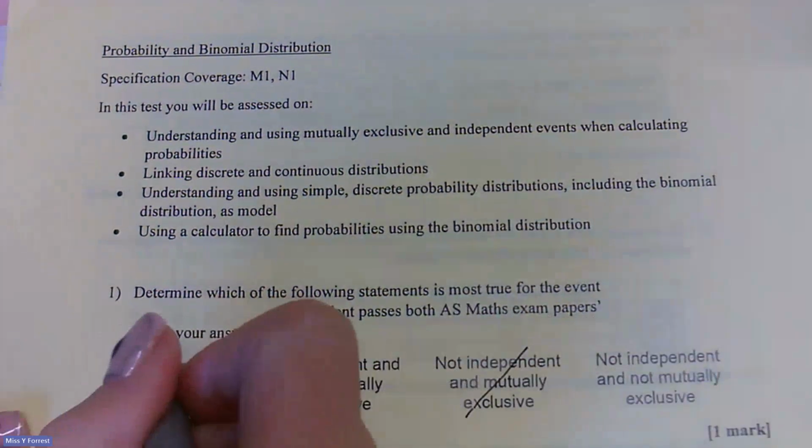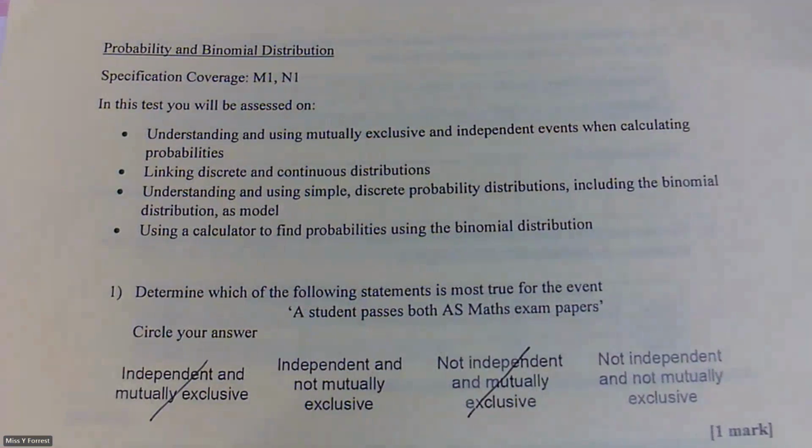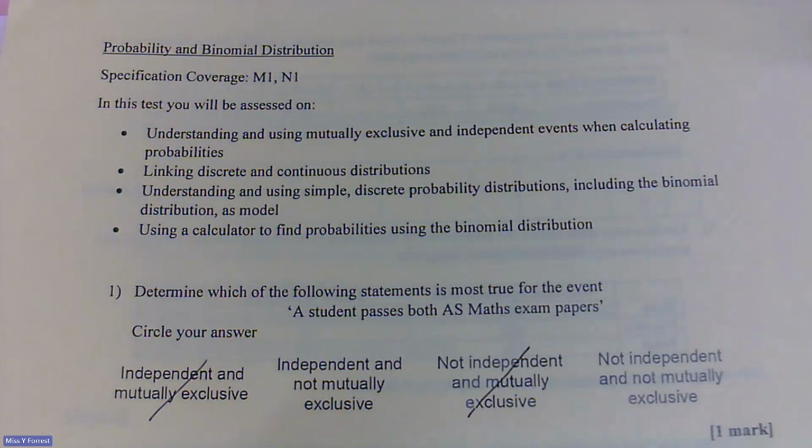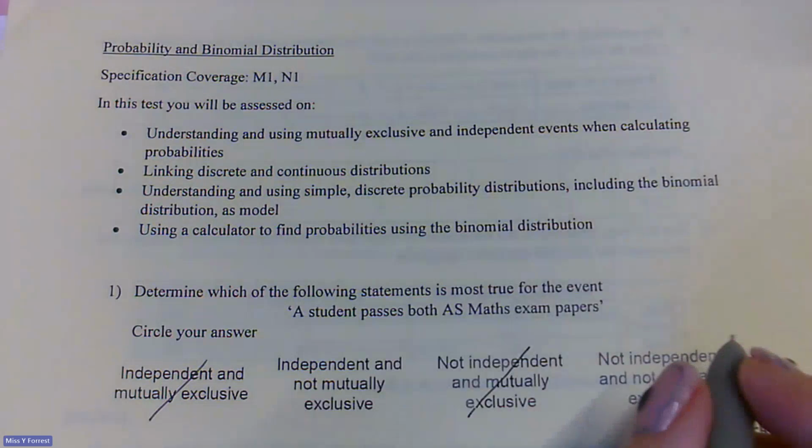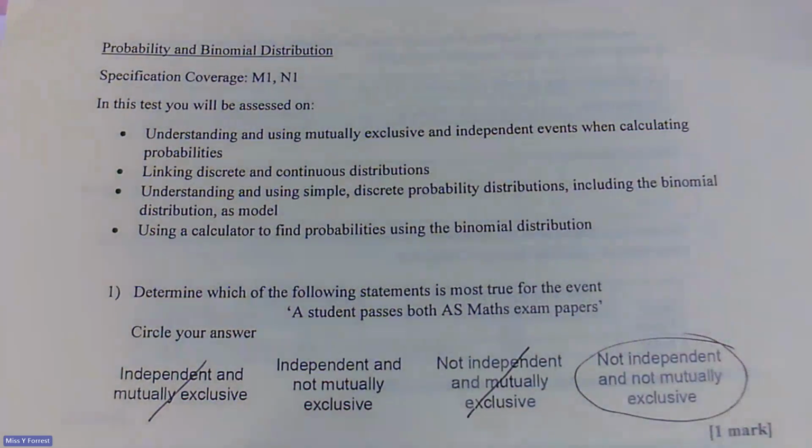So that means I can rule out this one and I can rule out this one. So they are not mutually exclusive. They can happen. Independent means that passing one doesn't affect passing the other one. But I would argue that if this is a maths student and they're good at maths, and we know that topics which come up on our pure part of the paper do have an effect on our applied part, like for example logarithms has shown up a little bit recently with the binomial distribution, then they are not independent either. One will affect the other.